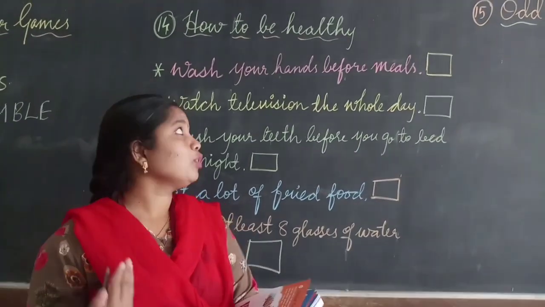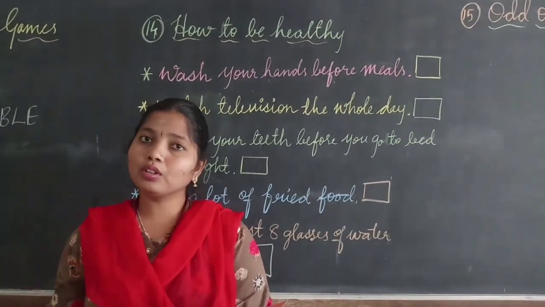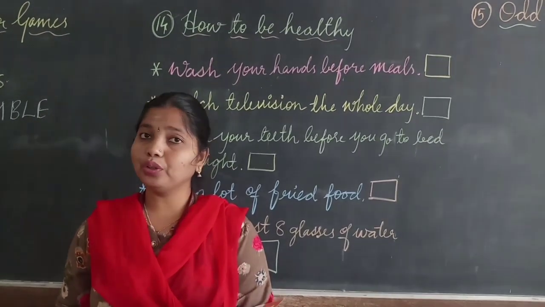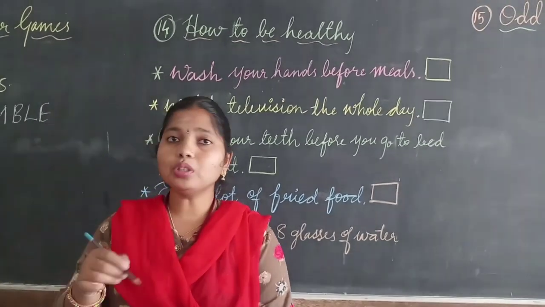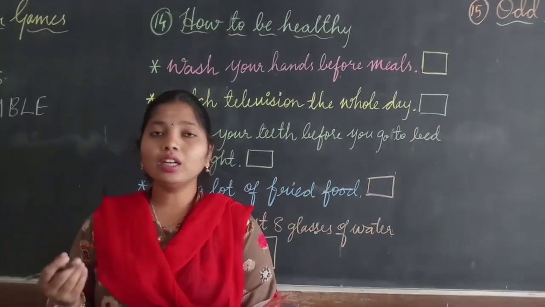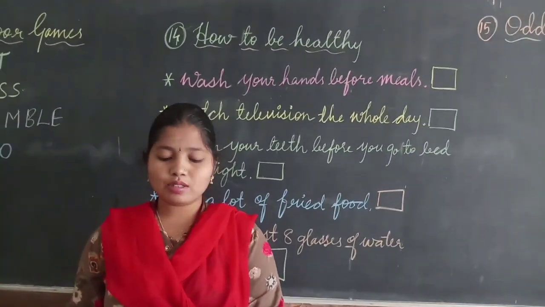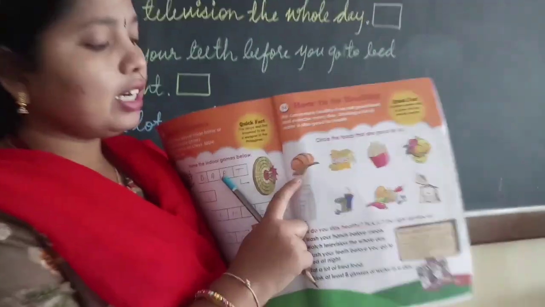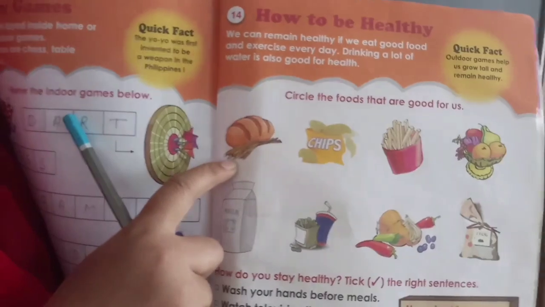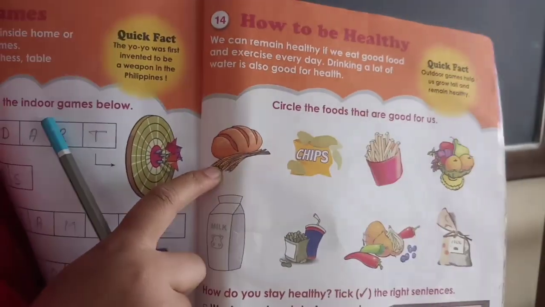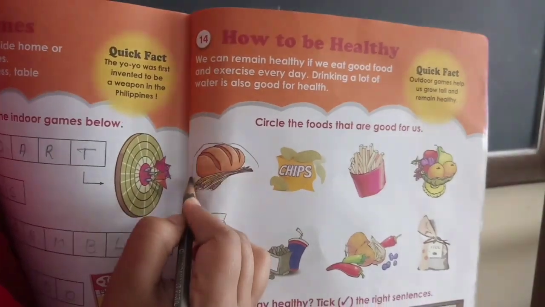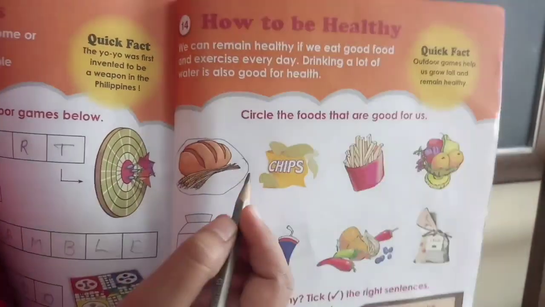Now let us study how to remain healthy. What are the good foods we should eat? Circle the foods that are good for us. See, children, what is it? These are the grains, children. Is it good for us or not? Yes, it is good. So you should circle it.